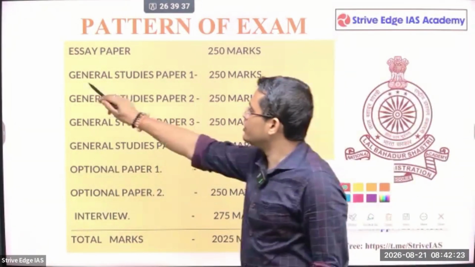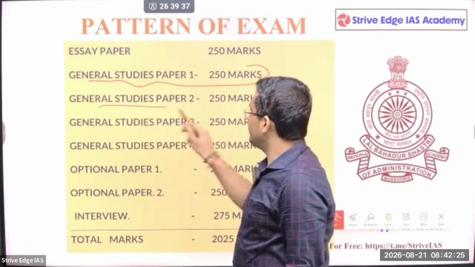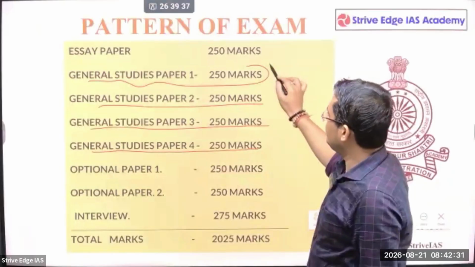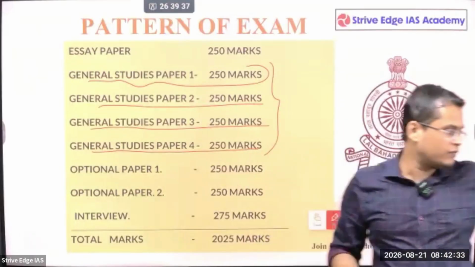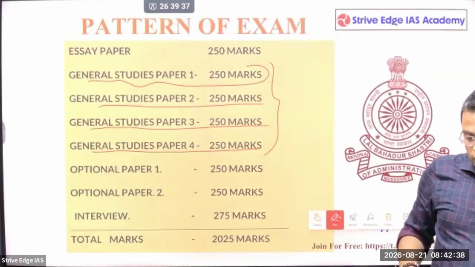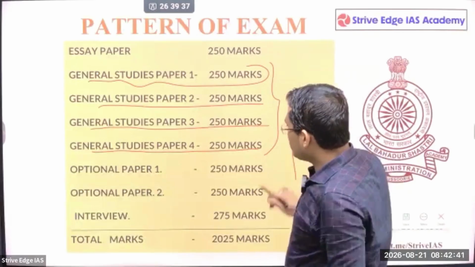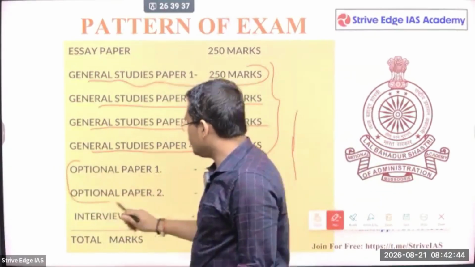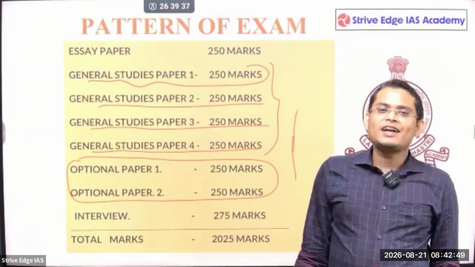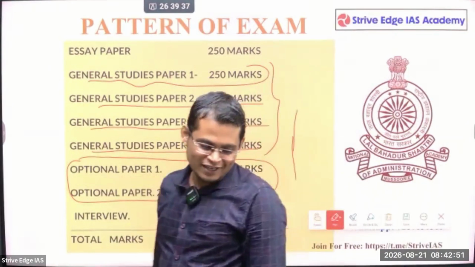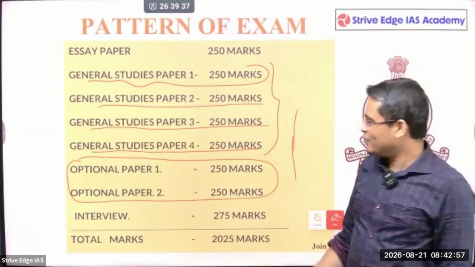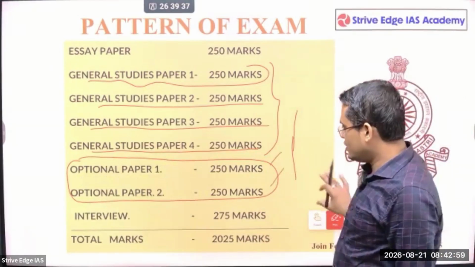Then next is general studies paper 1, general studies paper 2, general studies paper 3, general studies paper 4. What the syllabus is within those, we are going to see one by one after some time. So this is a broad outline. After that you have to choose one optional with two papers. For example, if you have chosen history as your optional, within that there will be two papers, history paper 1 and history paper 2. If you have chosen geography, then geography paper 1 and geography paper 2. This is the optional.